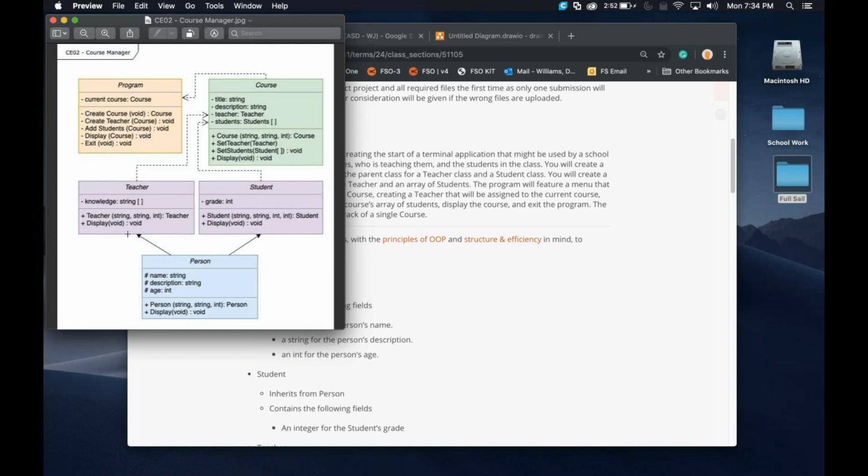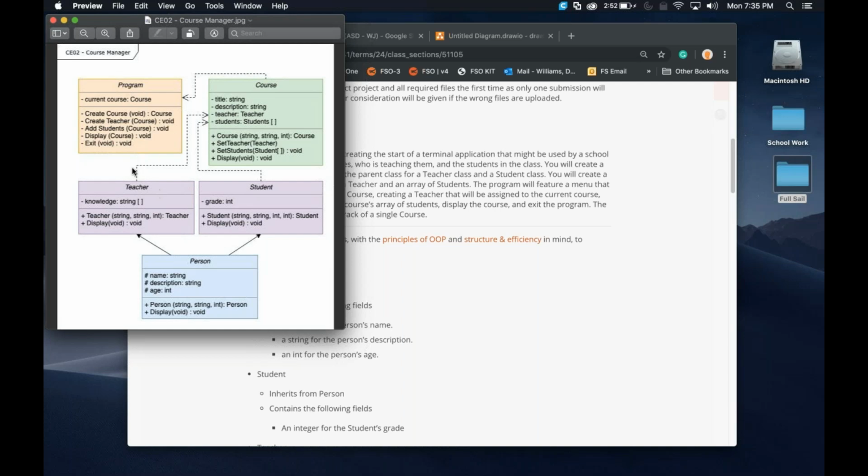You'll also notice here that instead of these dotted lines, we have solid arrows. And what that means is this class is then extended into this class. That's what the solid arrows mean in this one. Of course, we have our constructor functions for the person and our display method for everything inside of here. Now, the students are going to have everything a person has, except they're also going to have an integer that keeps track of their grade. So each student is going to have a grade.